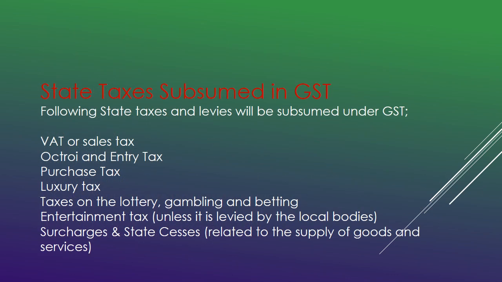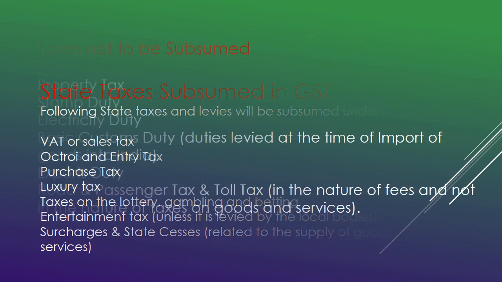Regarding state taxes: VAT or sales tax, octroi and entry tax, purchase tax, luxury tax, then taxes levied on lottery, gambling and betting, then entertainment tax. Unless it is levied by local bodies, all entertainment taxes have been subsumed, and the surcharges levied by the states and state cesses related to supply of goods and services have been subsumed under the state GST.